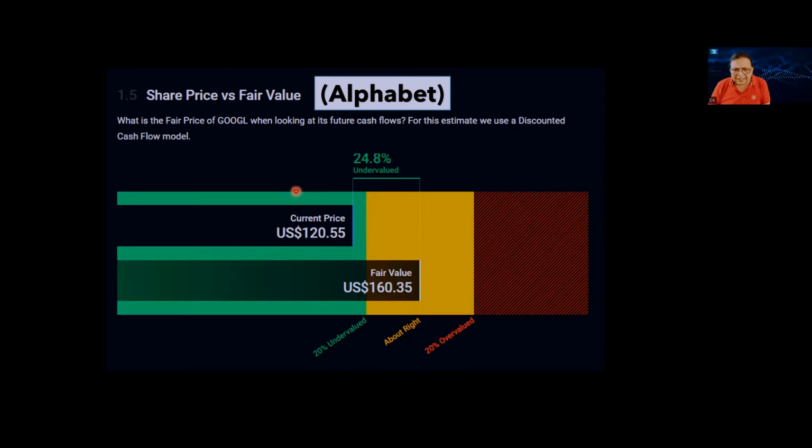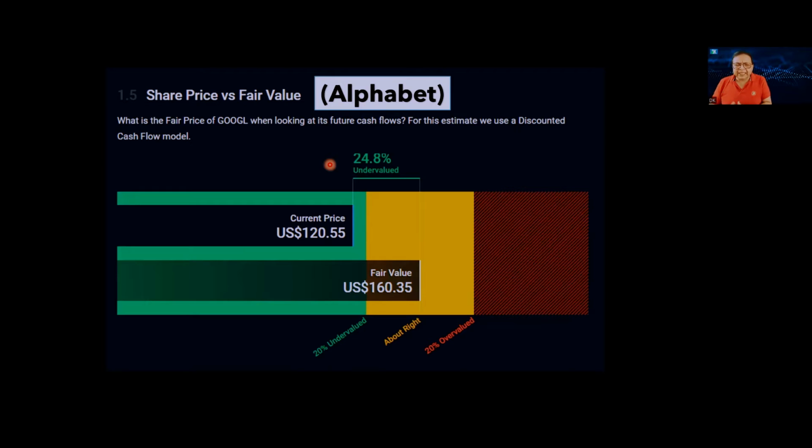So the current price is around $120.55, while the fair value is calculated at $160.35 based on the discounted cash flow model, which means the stock is currently trading at 24.8% below the fair value price or intrinsic value of the stock, which means this stock is undervalued and good for value investing in the stock.